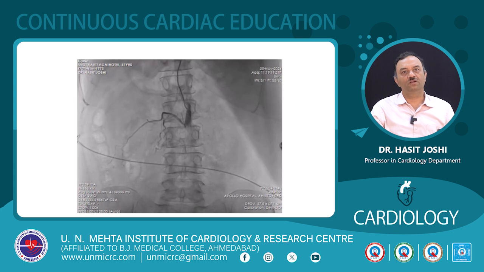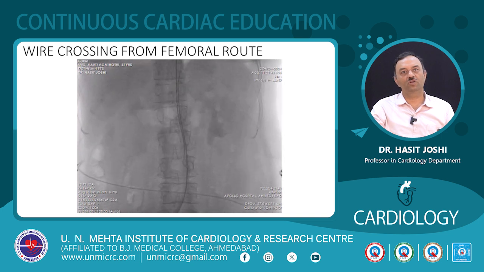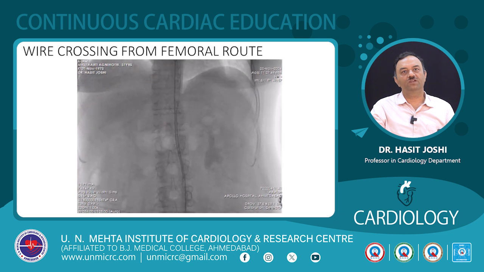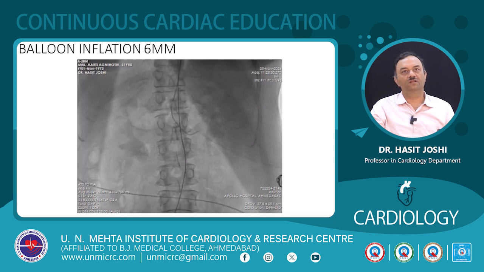A shoot from the radial showed that it was an infrarenal total occlusion and probably thrombus was there. We crossed the wire from the femoral route quite easily and confirmed that it was in the right channel. Then we started inflating with a 6 by 39 balloon.